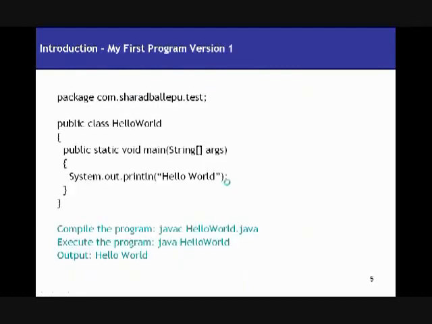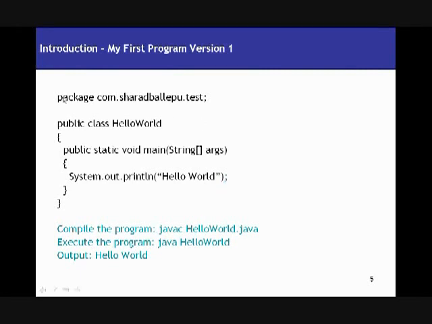So now that we've seen what the role of the Java virtual machine is and how it transforms your Java program into a class file and executes it, let's go ahead with our first program. This is a very simple program. The output of this program would simply print hello world on the screen, on the console, right?